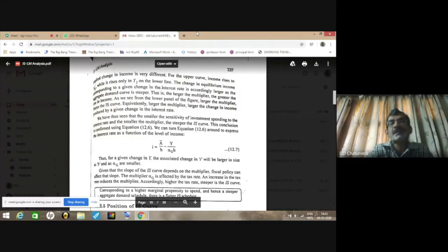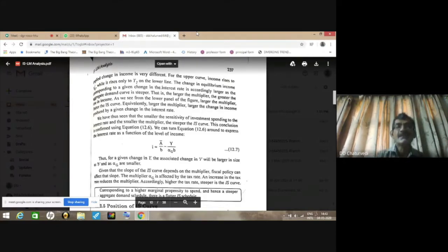Alpha G means the government expenditure multiplier, which is positively related with the marginal propensity to consume. So this equation 12.7 tells us that for a given change in Y, the associated change in I will be larger in size when B and alpha G are smaller.